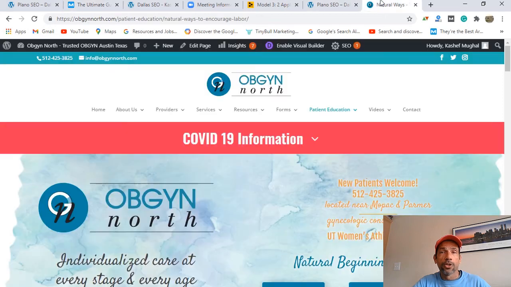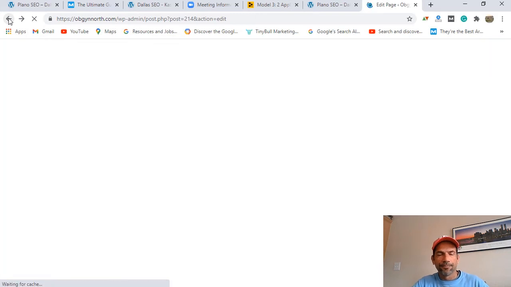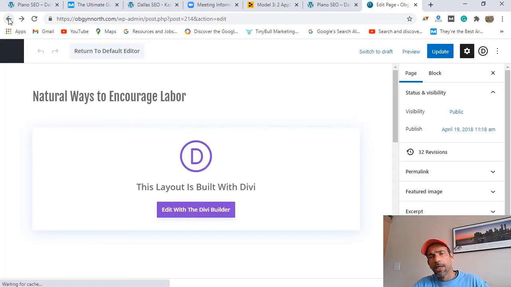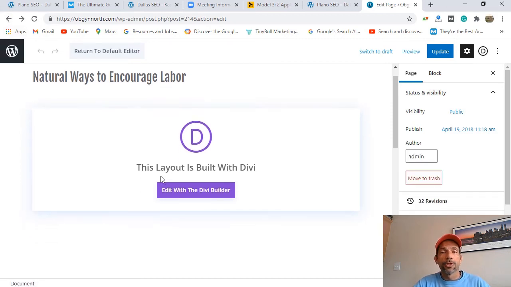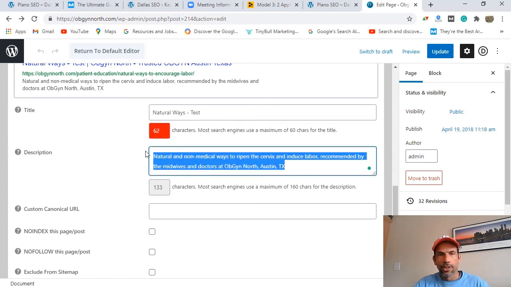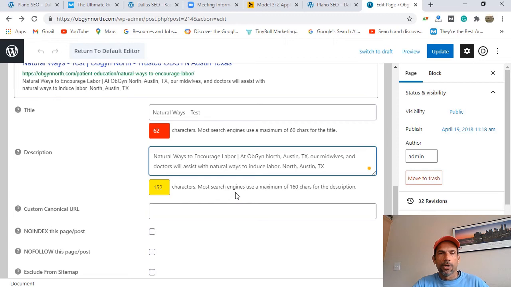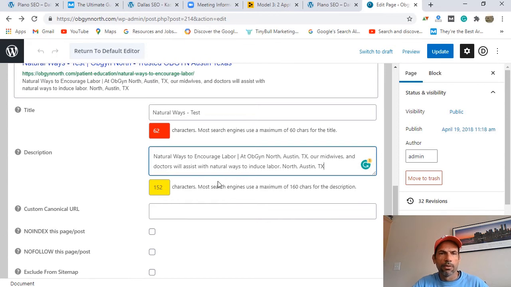I mean, you're going to want to, and let me go back into this page and go to the edit. What I'm trying to say, I'm stumbling, but you want to write your title and meta description in ways that people are searching, right? So again, here, I'm going to change this one and I'll fix the title tag later. Okay, now notice that this All-in-One SEO is telling us, hey, you're getting past the limit. It's fine. There's nothing wrong with that. And I'm going to update this, right?